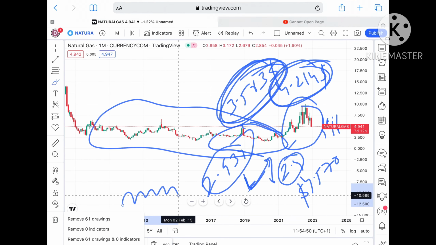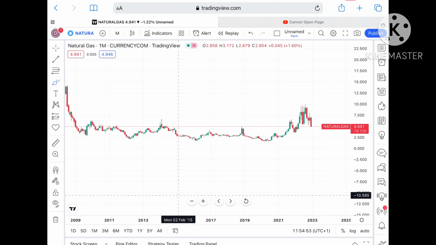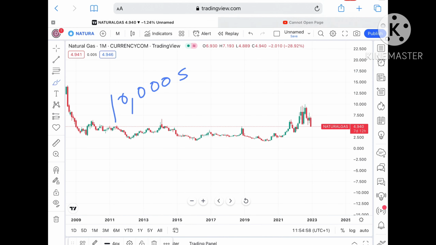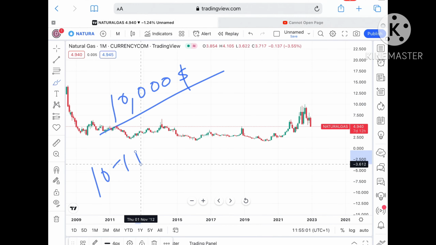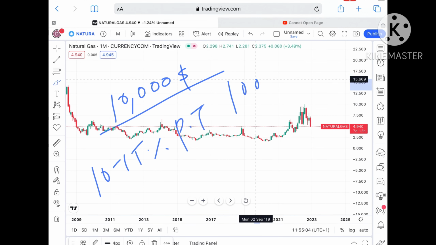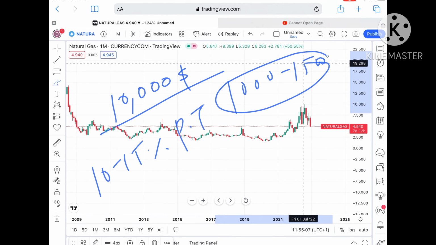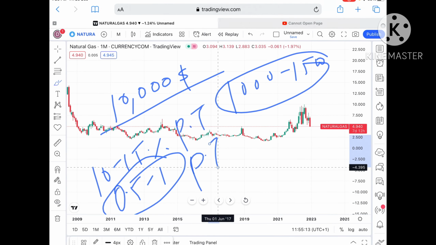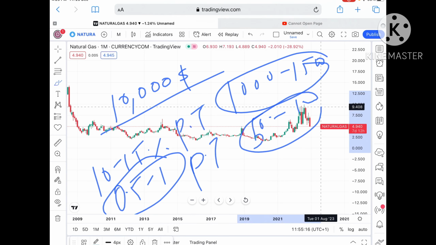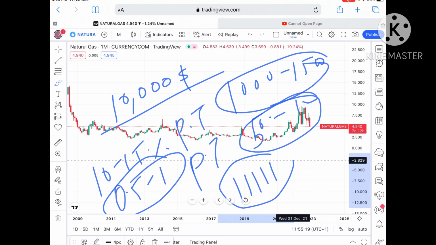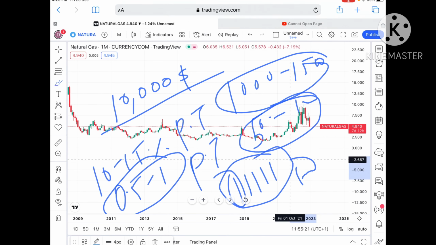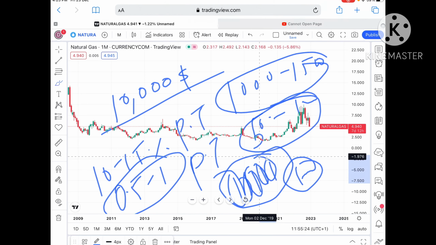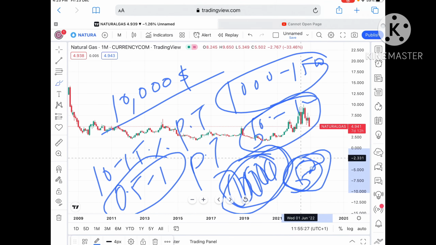Now understand something: if you are trading, you have to be careful, because most people lose money in trading. Okay, suppose you are trading with $10,000, try to trade with 10 to 15% of capital per trade, that is 1000 to 1500. This is all my personal opinion that I'm telling you. And risk 0.5 to 1% per trade, that is $50 to $100. Suppose you took 5 trades, with maximum risk of $100 per trade, that is the maximum risk for a day. So if you lose all 5 trades, your maximum loss will be $500. Okay, so you can stop trading for that particular day.